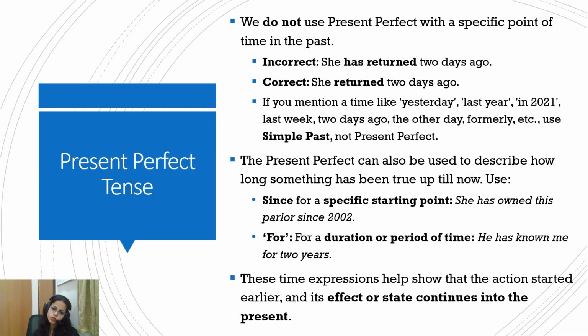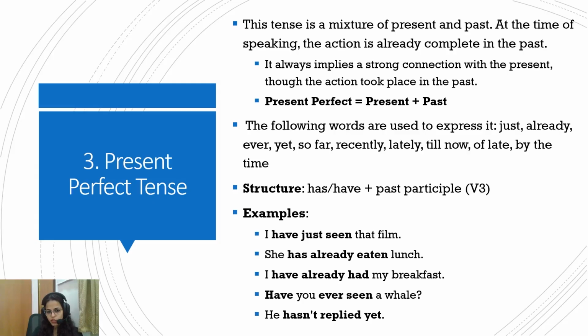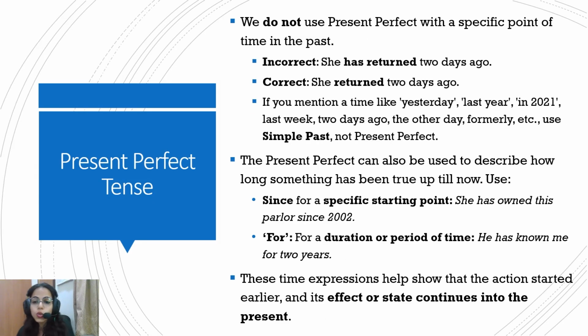She has returned 2 days ago would be wrong, because like we did, the structure is has, have plus third form of verb. So here, because 2 days ago is a specific point that has been mentioned, it cannot be present perfect tense, because in present perfect tense a specific point of time is not there. We only use words like just, already, yet, which widen the time frame but do not give a specific time, because the moment you do that it becomes past tense. She returned 2 days ago, it's past tense. But she has returned 2 days ago would be wrong, because 2 days ago is a specific point of time, and then this is not present perfect tense.